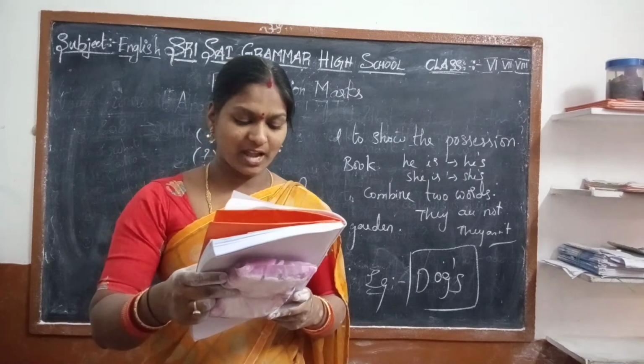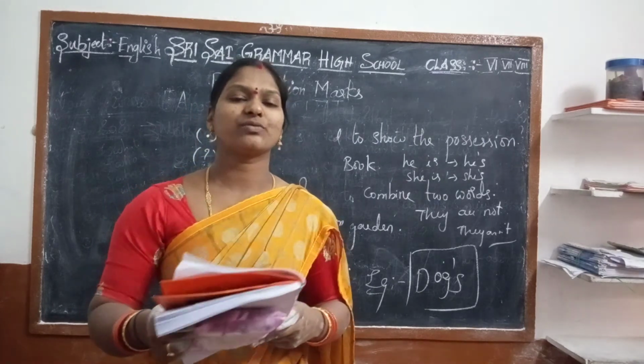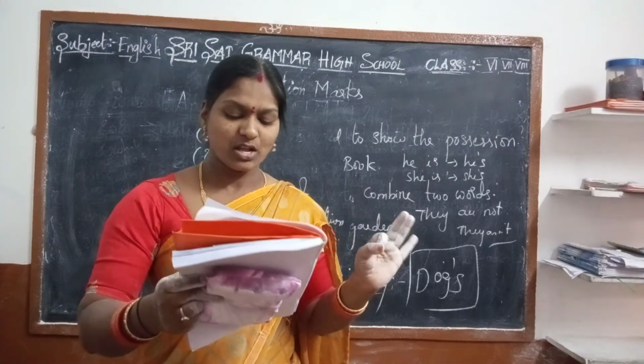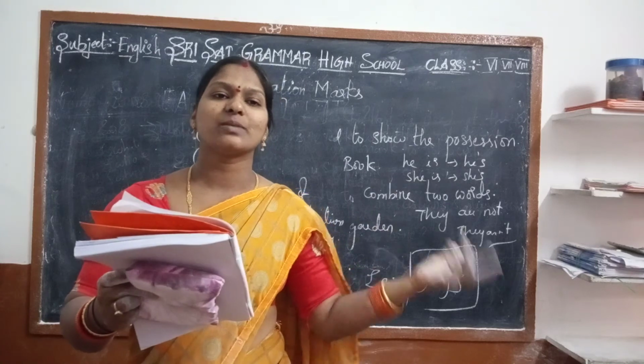Okay, and the apostrophe. The apostrophe is used for possession, and to combine two words.